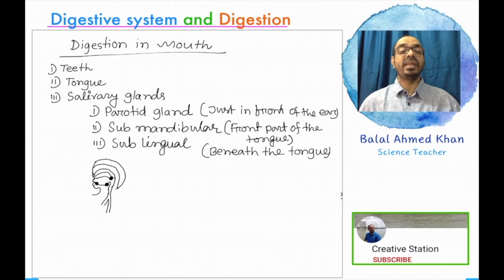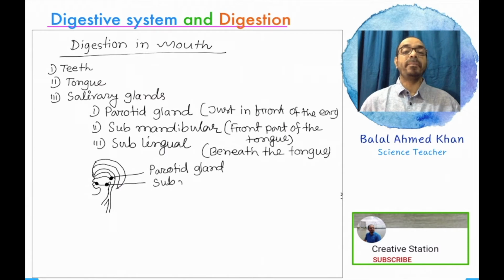There are three pairs of salivary glands on both sides of the buccal cavity. First is the parotid gland, located just in front of the ear. The second is the submandibular gland, in front of the tongue, and beneath the tongue is the sublingual salivary gland.